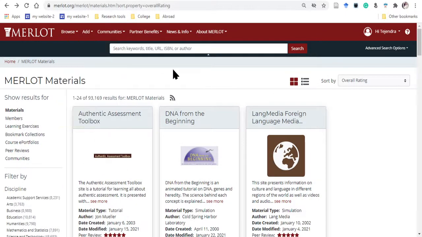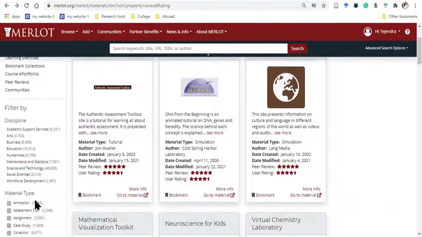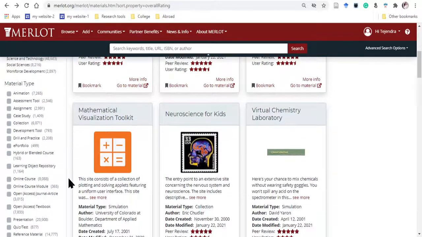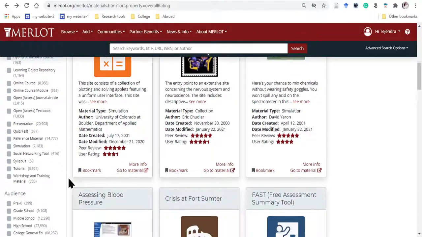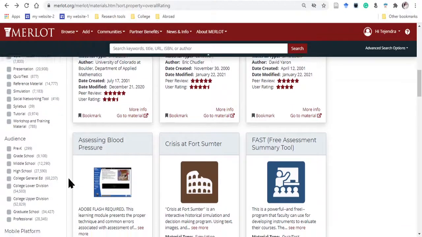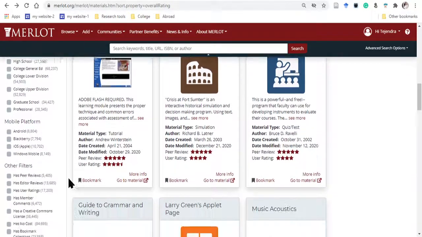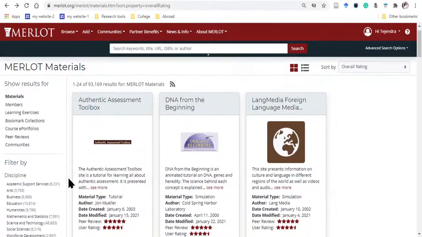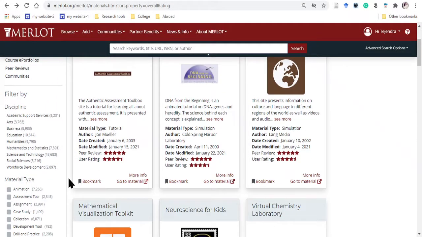Here on the left side, you can see filter by discipline, right? So academic support and service, arts, business, education, humanities, mathematics and statistics, science and technology, social sciences, workforce development, everything are given there. If you want some animation, some videos, some case studies, collections, online courses, syllabus, tutorials, workshop and training material, everything are given there. Okay, so as per your need you can search here, right? So I want to search some material for science and technology, suppose.